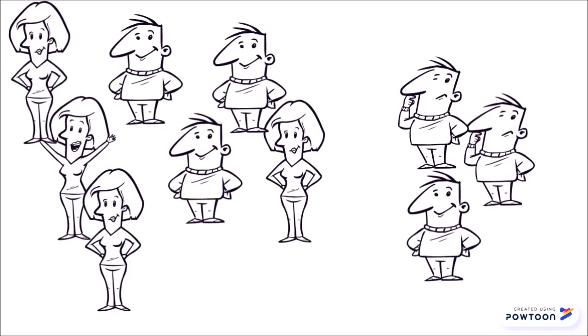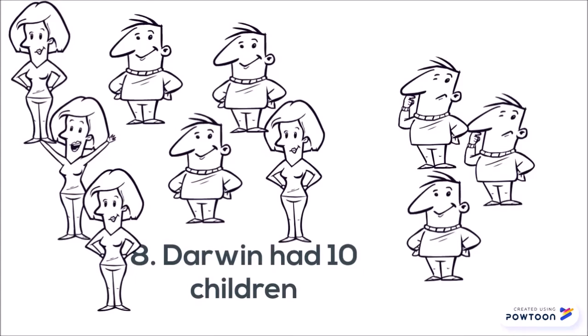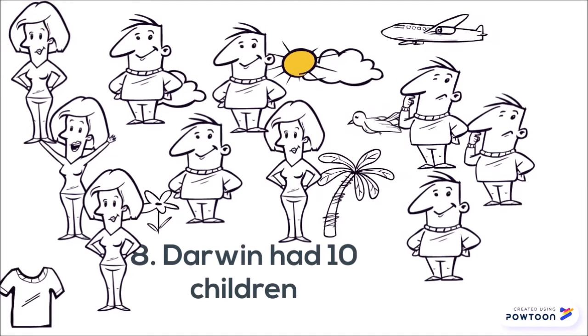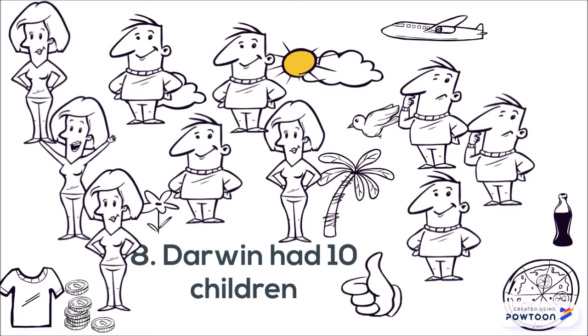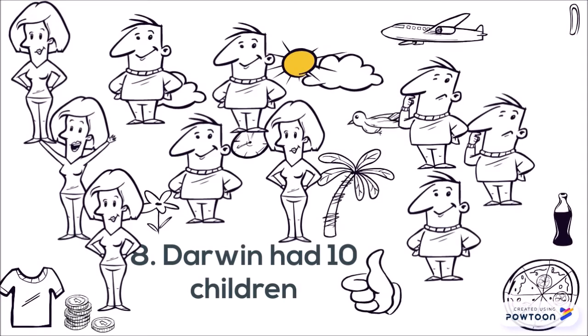Charles and his wife Emma Darwin, who also happens to be his cousin, had 10 children, and they are William, Anne, Mary, Etty, George, Elizabeth, Francis, Leonard, Horace, and Charles. All in all, they had 4 girls and 6 boys.